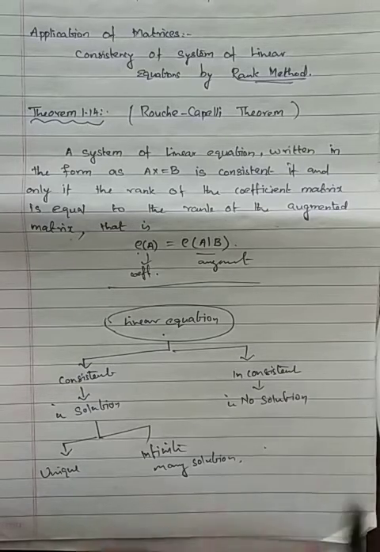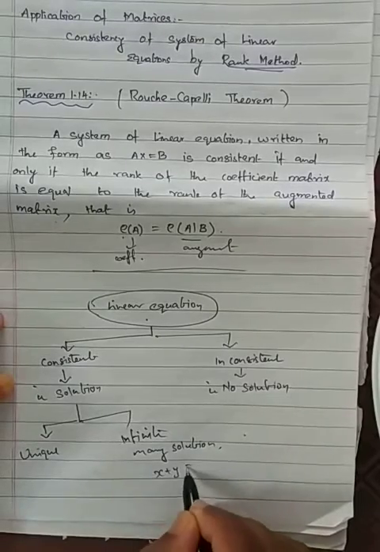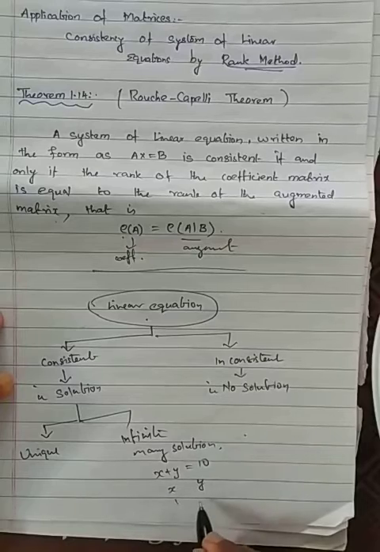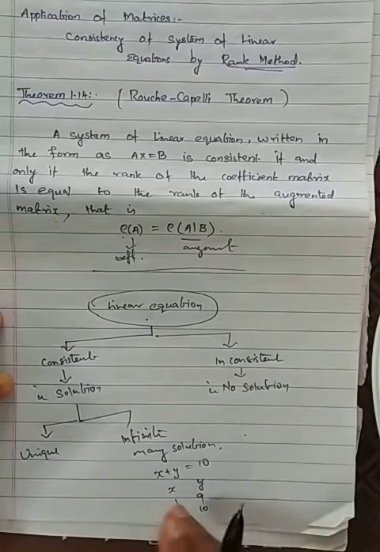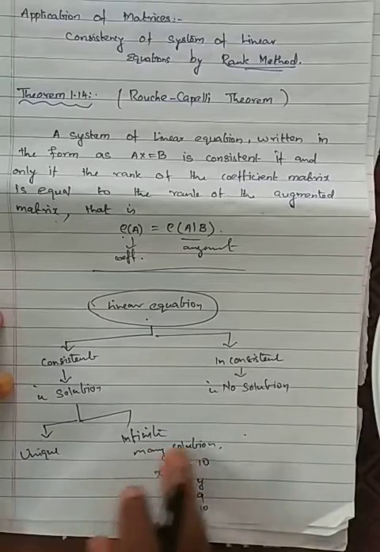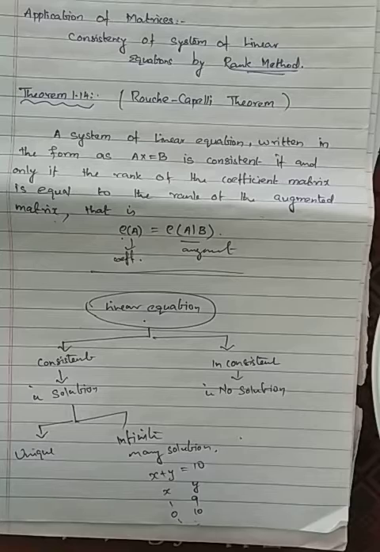What is the solution? Infinite solutions. Why? I can give x as 1 and y as 9, and adding, 1 plus 9 is 10. Or x is 0 and y is 10. Likewise I can give plenty of solutions. That's why it has infinitely many solutions. There are two variables but only one equation.